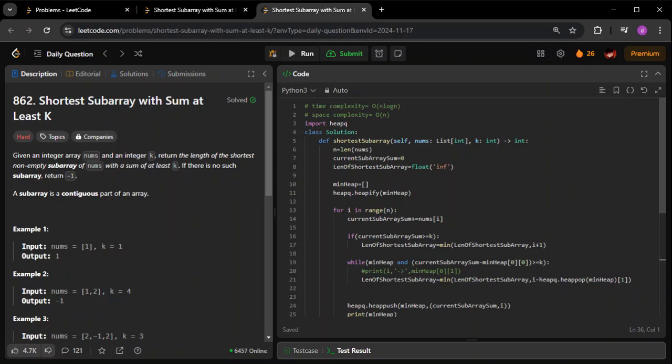Today we're at day 17 of the November daily Leetcode challenge, and we have a hard question in front of us. I think this is the first time we are having a hard question in the November daily Leetcode challenge, but don't worry, this question is really nice. I will not say it is hard, it is on the medium level, but it really gives you a lot of resources to learn from.